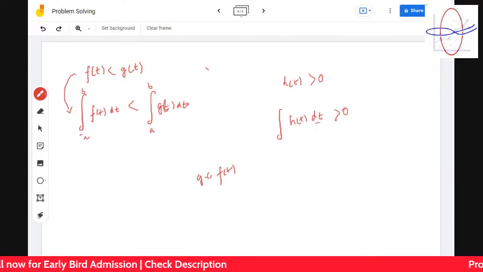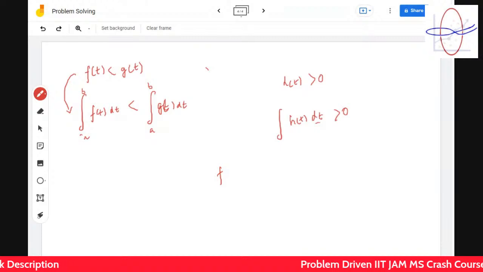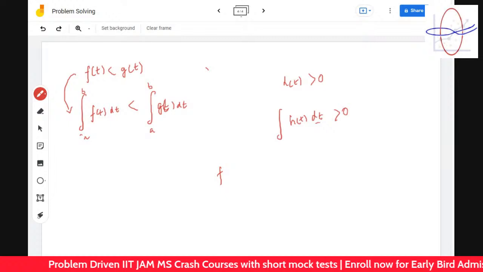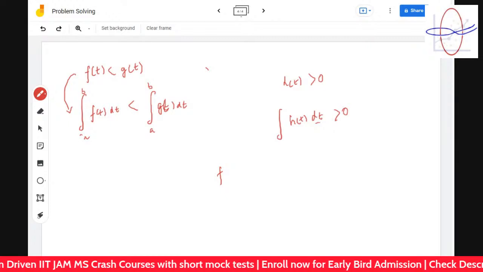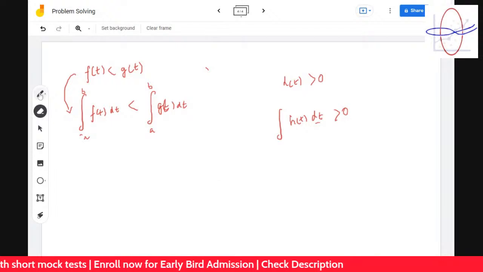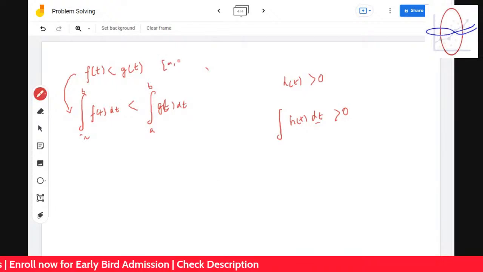It's true always over a certain interval, if it happens over a certain interval. Did you understand, guys?